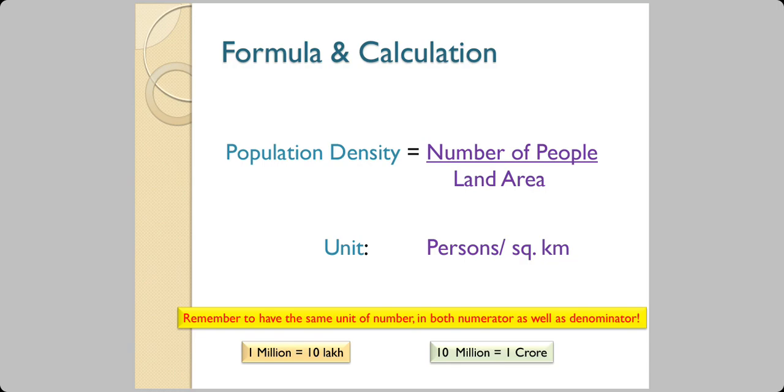Usually we report the land area of India as 3.28 million square kilometers, and the population now has reached 136 crores. So this crores you have to convert into millions. So 136 crores becomes 1,360 million.